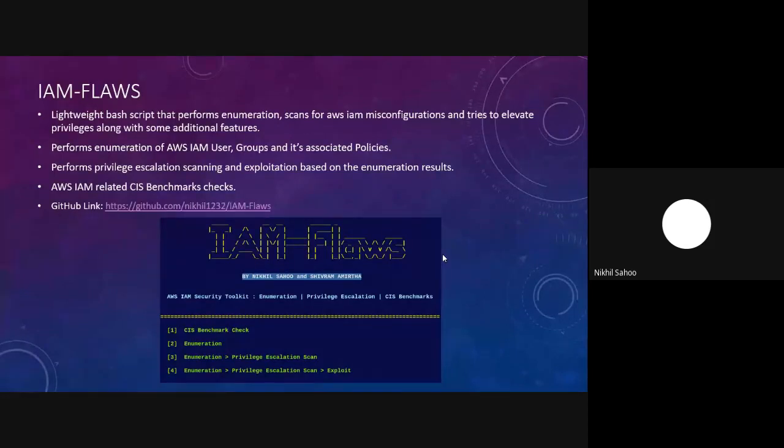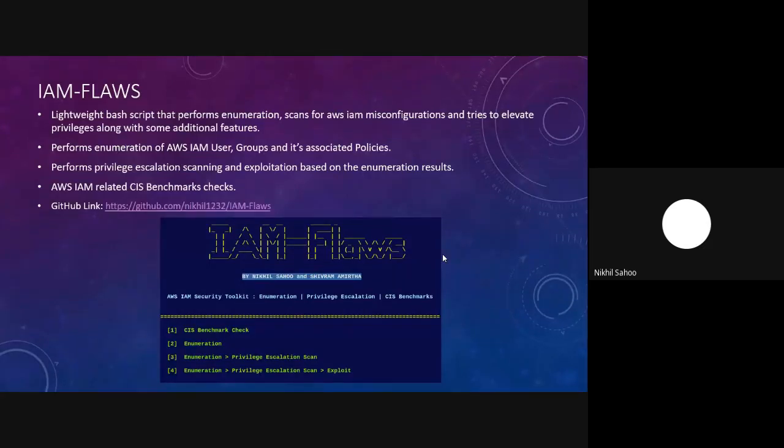So IAMFlaws is another tool or script which I had built along with one of my colleagues named Shivram. What this basically does is that it performs AWS IAM enumeration. It scans for all AWS IAM misconfigurations, and it tries to escalate your privileges. It also has some additional features like checking for CIS benchmarks. It performs enumeration of all AWS IAM users, groups, and their associated policies, and then it performs privilege escalation based on the scanning result or your enumeration result.